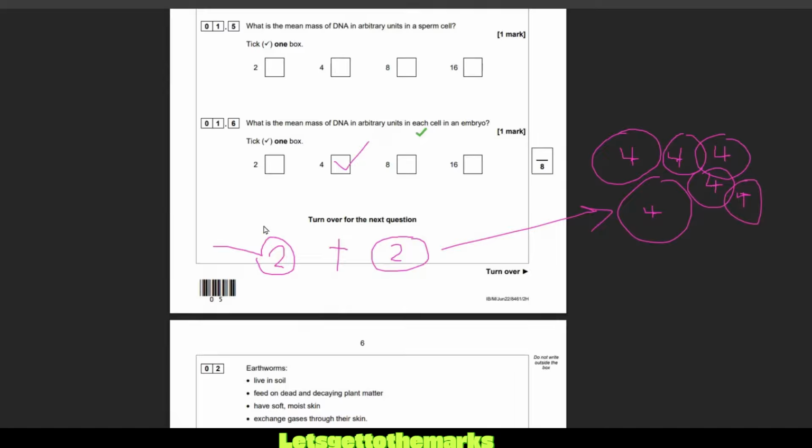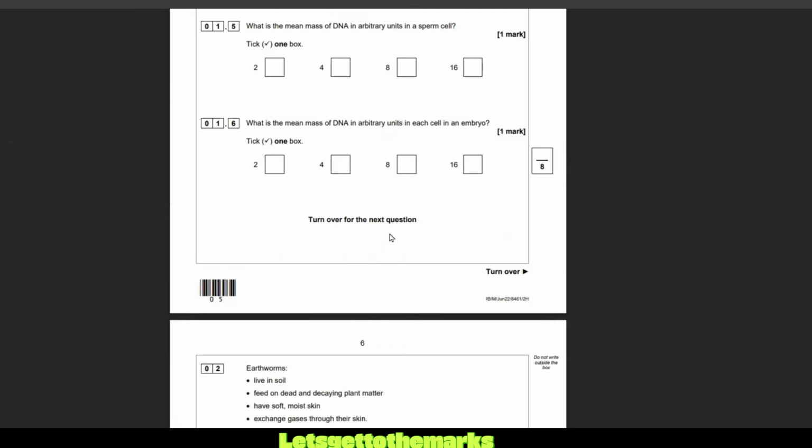And by the way, human sperm cells have 23 chromosomes and egg cells have 23 chromosomes. They were talking about mass here in AUs, arbitrary units, which means it's not really grams, kilograms, picograms or whatever. Okay.